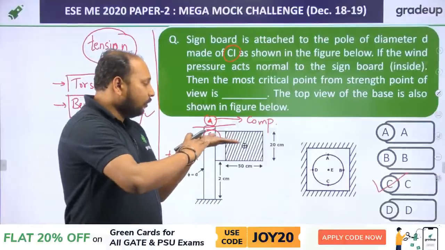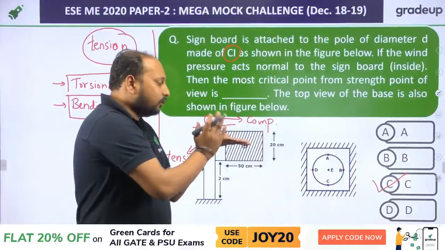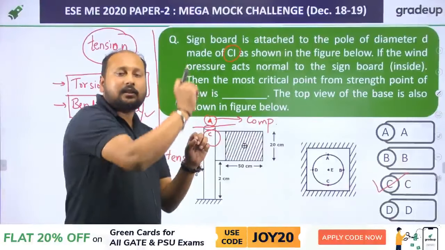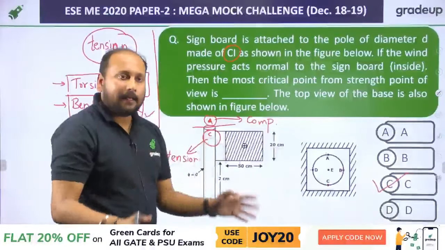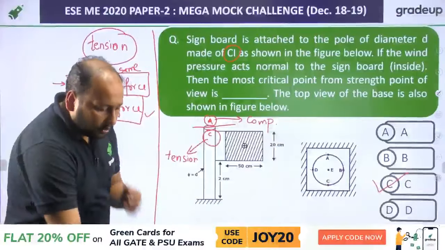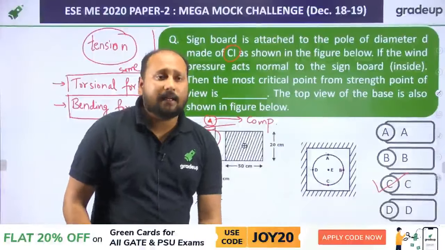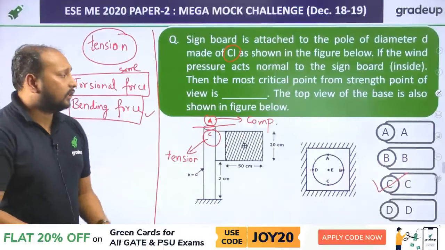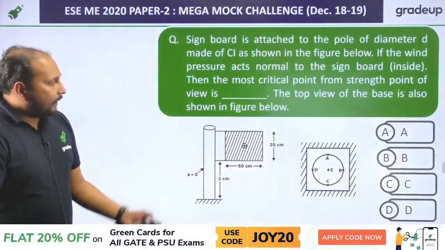Because what happened, if you see from here, it is trying to push, so this point will be elevated. If this point is elevated, that means it is subjected to tensile force. Clear? Understood? This is a very good question from strength of material, which I hope you can expect this year from the strength of material topic. Next question.